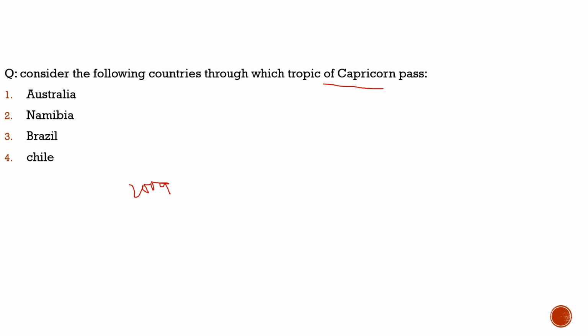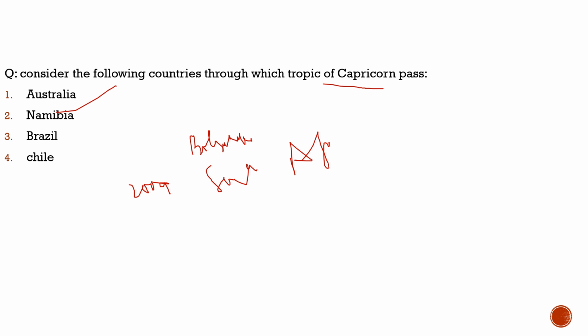Please do remember the countries through which the Tropic of Capricorn passes. It is Namibia. Is Namibia an option here? 100% correct, it passes through Namibia. Second, Botswana. Botswana is not an option here, but please remember the Tropic of Capricorn passes through it. Then South Africa, which is not an option here.